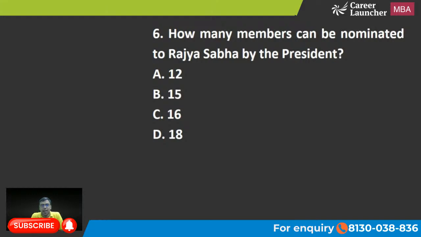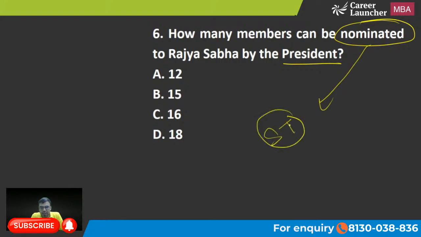The next one is how many members can be nominated to Rajya Sabha by the president? 12, 15, 16, 18. What is the right answer? I hope you are aware. Nomination होता है जैसे especially in the field of, let's say, social service, art, literature, है ना, ये सब field में. जैसे आपने सुना होगा, you must have heard Sachin Tendulkar being appointed, है ना, nominated. Then the former CJI, Chief Justice of India, Justice Ranjan Gogoi, also nominated in this category.